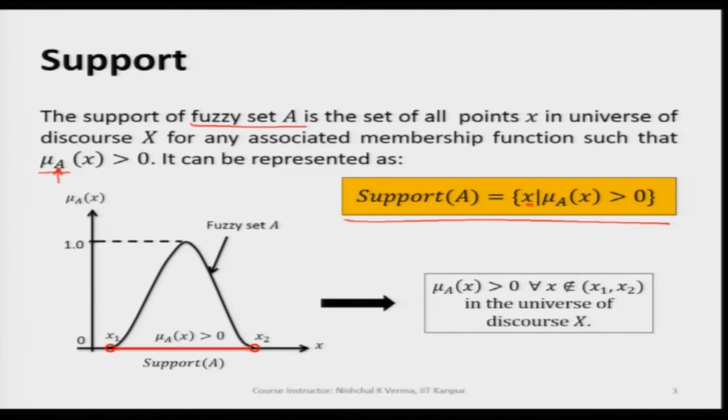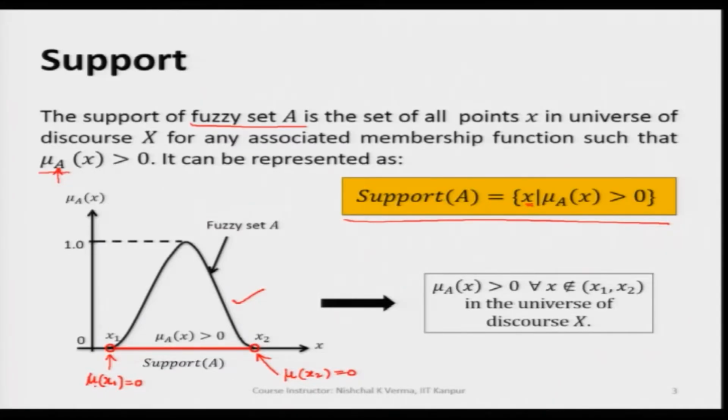So, it is very clear that if I have a fuzzy set, let us say here, this fuzzy set has for the value of x 1, the mu of x 1 is 0. See here, mu of x 1 is 0, and then at x 2, mu of x 2 is also 0.